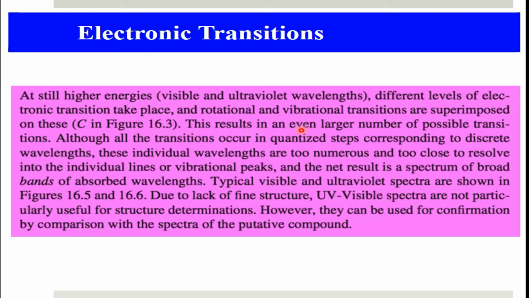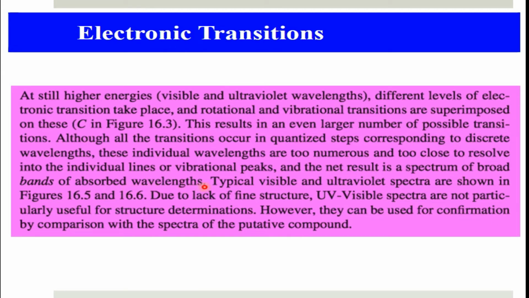The result is an even larger number of possible transitions. Although all the transitions occur in quantized steps corresponding to discrete wavelengths, these individual wavelengths are too numerous and too close to resolve into individual lines or vibrational peaks, and the net result is a spectrum of broad bands of absorbed wavelengths.